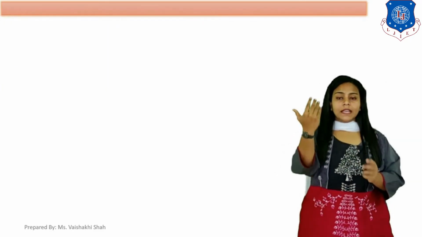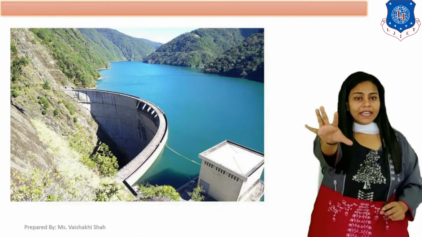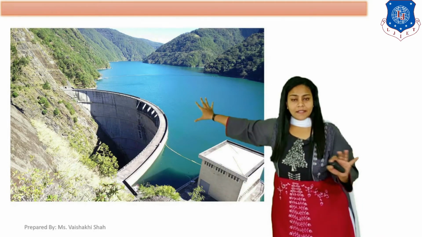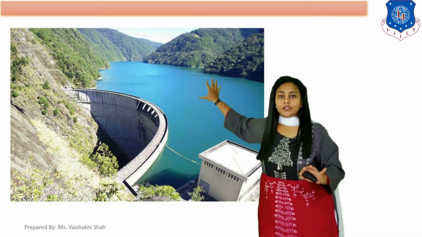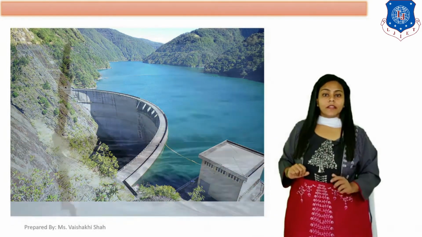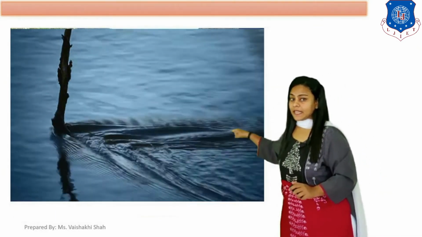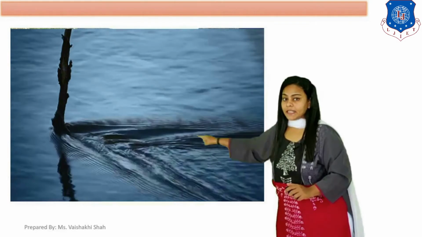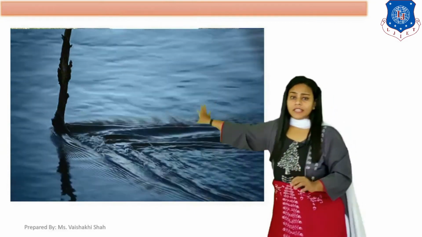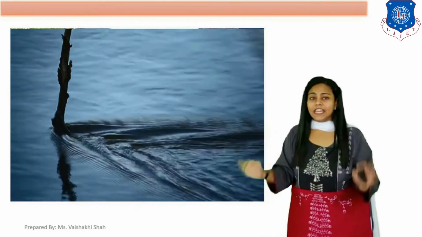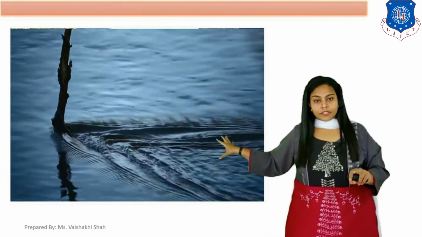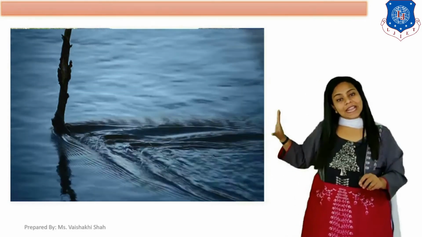This is an image of fluid statics. Here, as you can see, this water is in steady condition. There is no movement in this water. So if we study this water, that branch is called fluid statics. Now here, as you can see, the liquid is moving. There is a movement in the liquid. But for this movement we are not considering any forces. So the study of this liquid without considering the forces, that branch is called fluid kinematics.